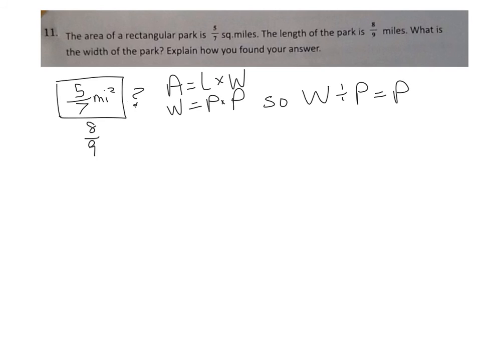Whole divided by part equals part in order to find this answer. So we have the whole, which is 5/7, and we're going to divide it by the part that we know, which was 8/9. So now we're not going to divide, but we're going to multiply by the inverse of the divisor and get the answer.